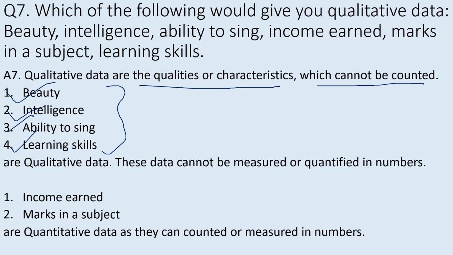And next, which are quantitative data? Quantitative data are those which can be measured or counted. These are income earned and marks in a subject. So these two are the quantitative data which can be counted or measured in numbers.